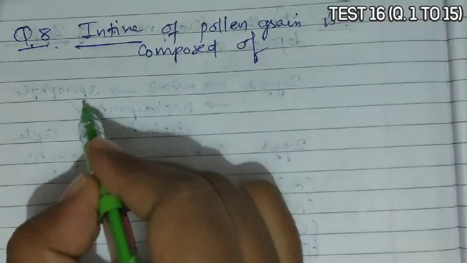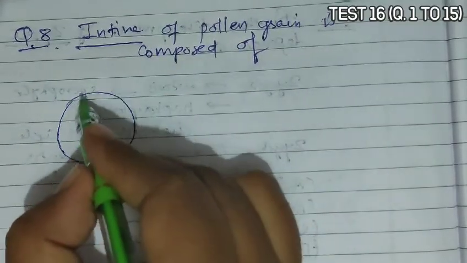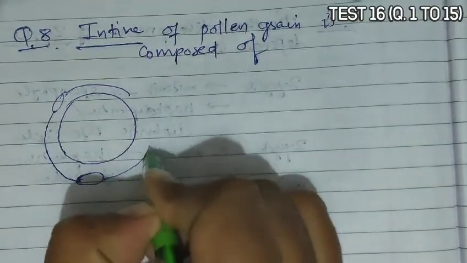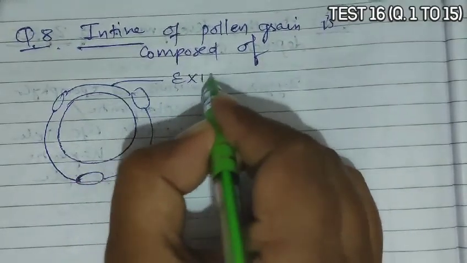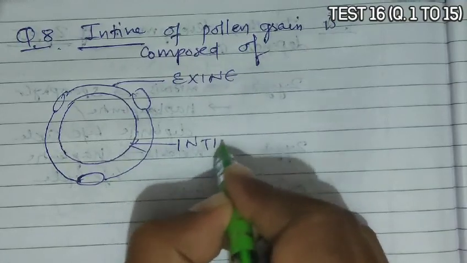you know that pollen grain, when we talk, it has two layers in this coat. One is outer exine and inner one is intine.